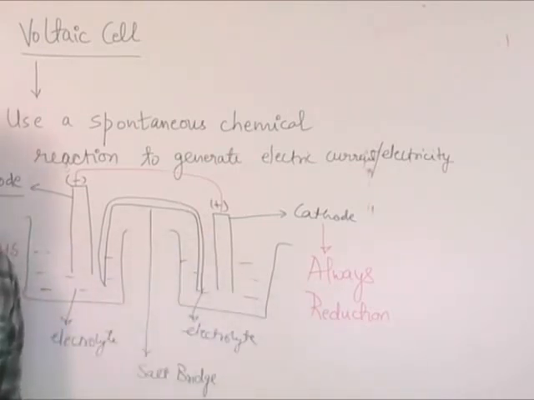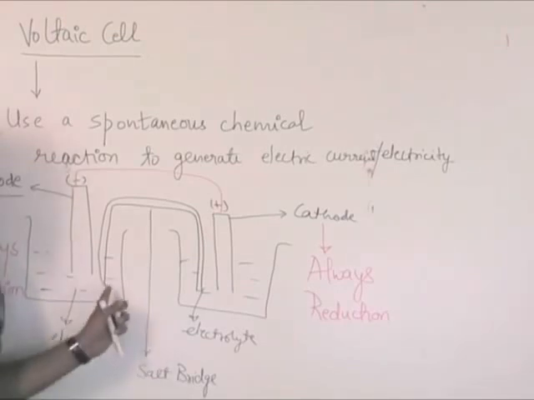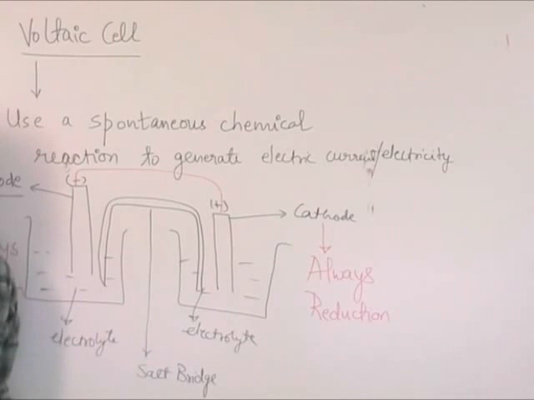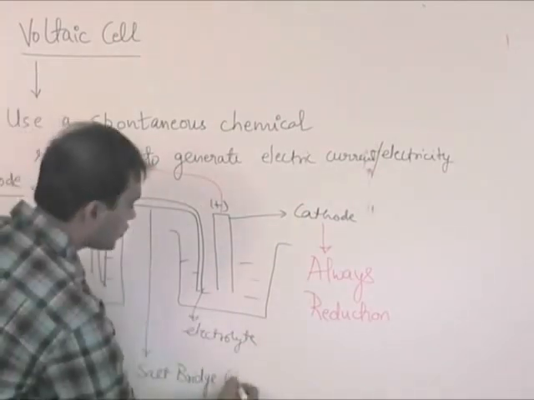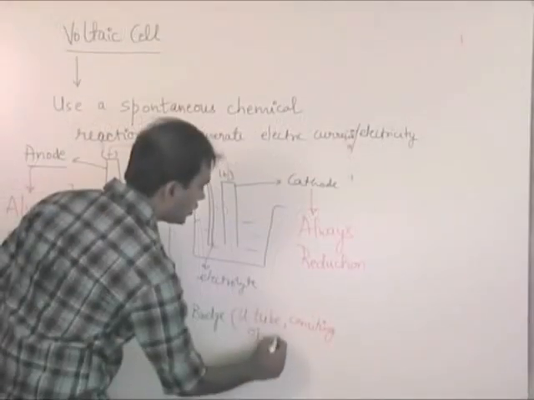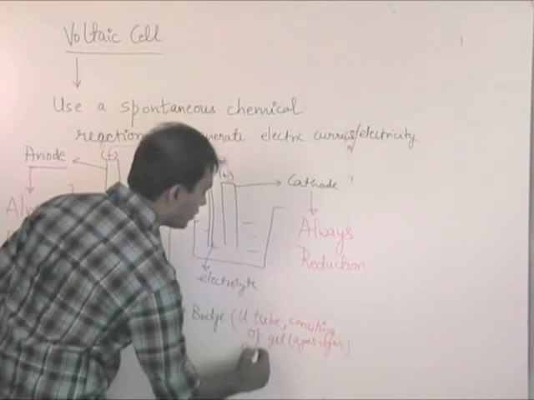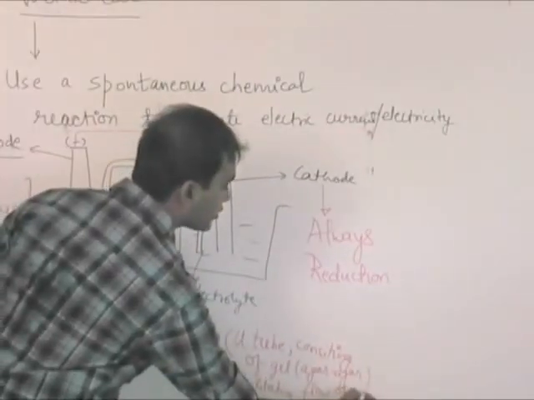So what this is going to do is to facilitate the flow of ions also and to complete the circuit. Mostly the salt bridge is a U-tube consisting of a gel, mostly agar-agar solution, facilitating flow of ions.